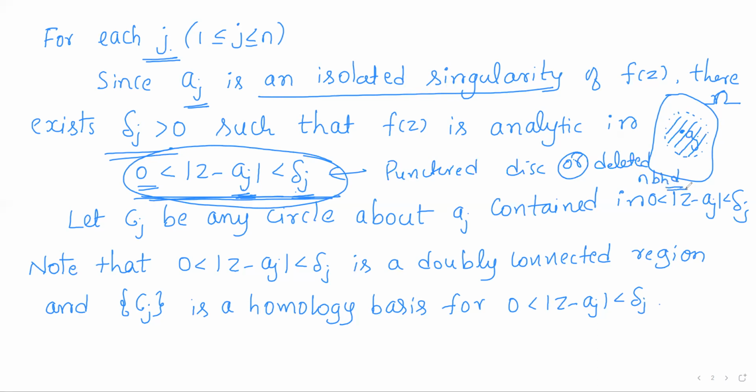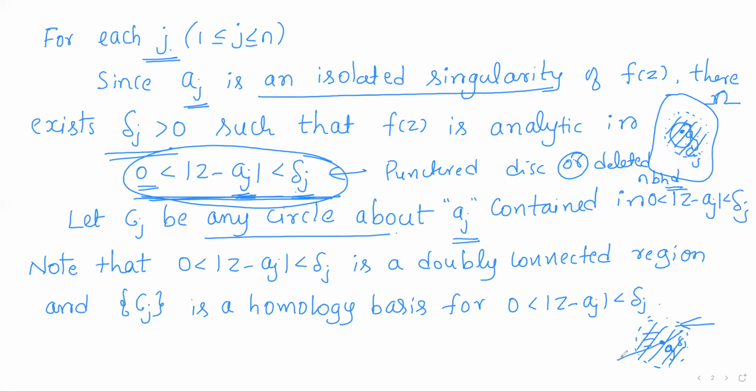We'll also call this a deleted neighborhood. Now, in this deleted neighborhood, consider Cj to be any circle. Let Cj be any circle about aj, that is, centered at aj, contained in this deleted neighborhood of aj. So what is a deleted neighborhood? It is the collection of all points in this neighborhood except the center.